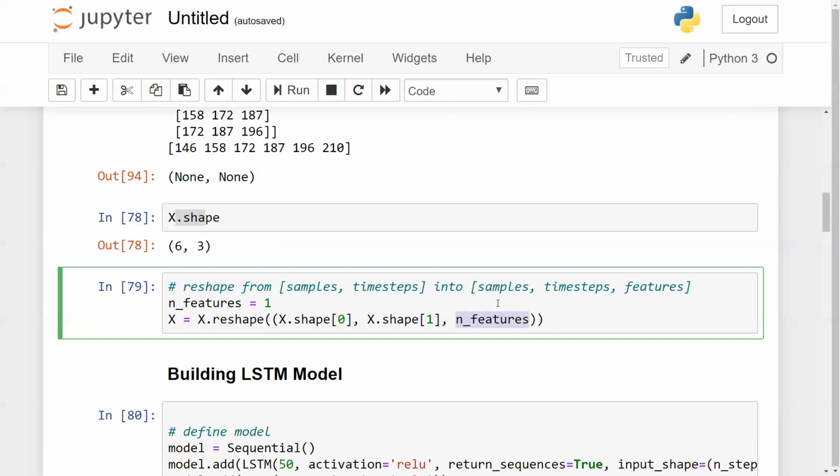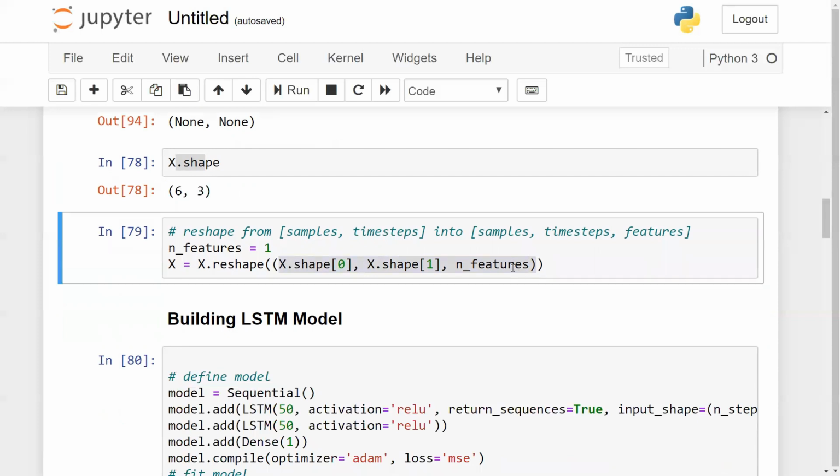Okay, the same number of elements has just been converted from a 2-dimensional into a 3-dimensional. So that is what this step does, and this is pretty much important. You can see over here, reshape from sample_timestamps into sample_timestamps_features. Just like this kind of example is given over here for you, but just understand this reshape is pretty much important. We are just trying to convert this 2-dimension to a 3-dimension, so that we will be able to give this as an input to our LSTM. Okay, and this is pretty much important.